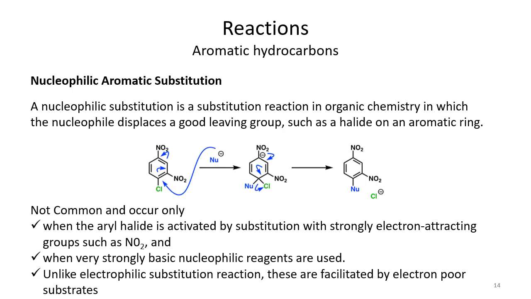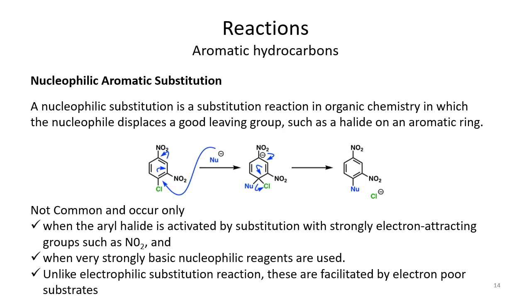First you get an intermediate. The intermediate loses its aromaticity and you get an sp3 hybridized center. Then when chloride leaves, aromaticity is generated again. So this is a simple substitution reaction.